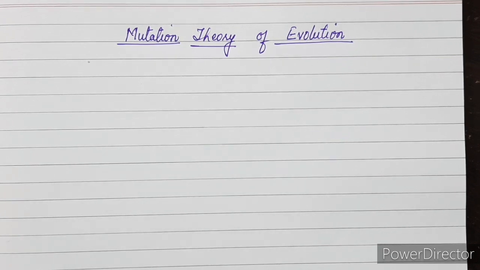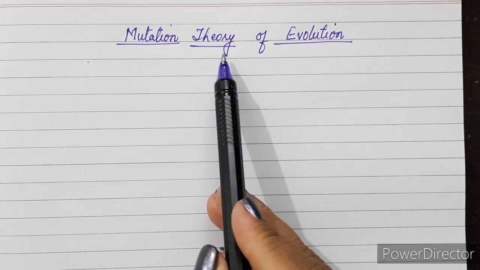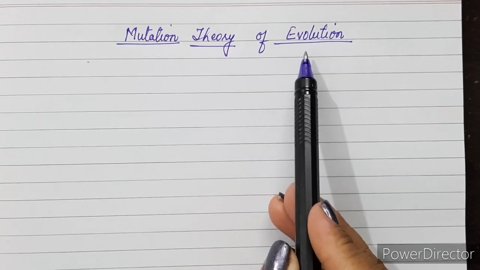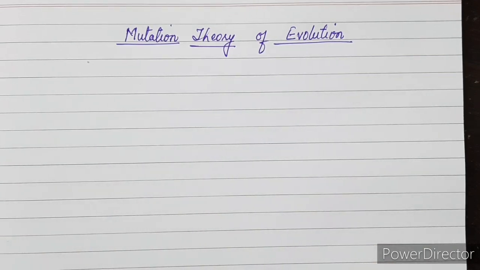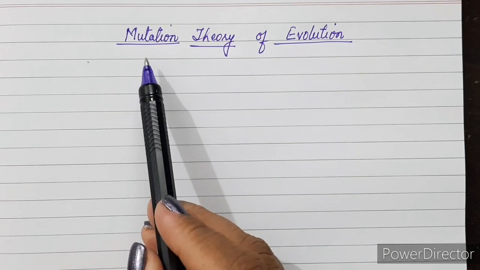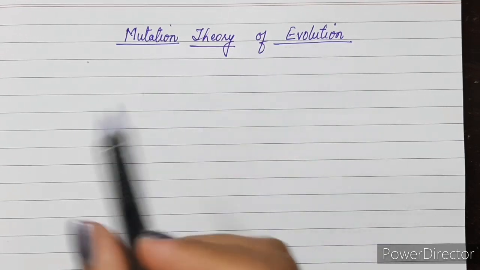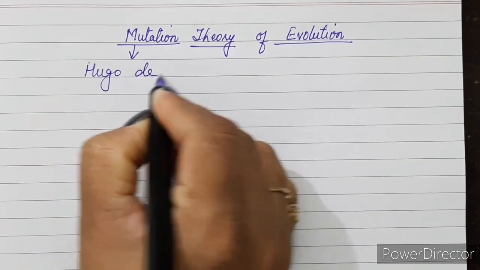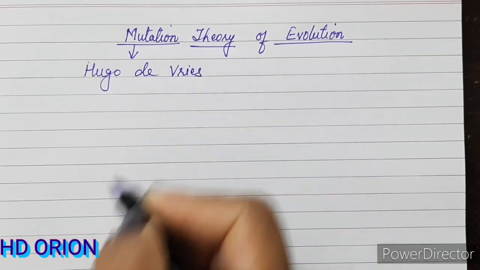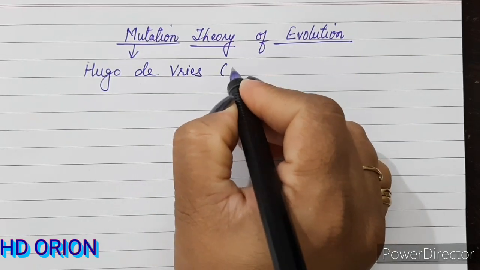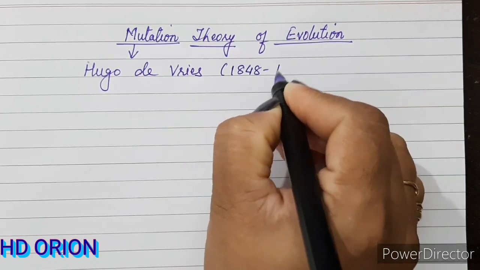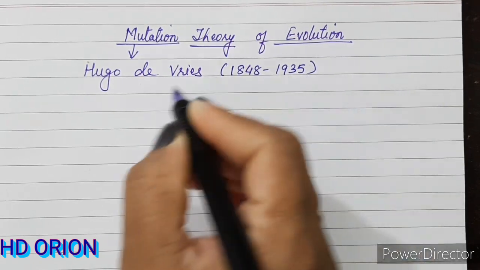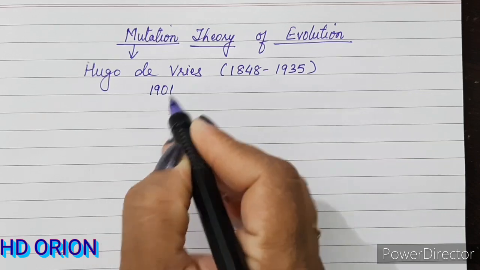Hello everyone. In this video lecture, we are going to study the mutation theory of evolution. We have already seen the two theories, the theory of Lamarck, the theory of inheritance of acquired characters, and Darwin's theory of natural selection. This is the third theory, the mutation theory of evolution. This was given by Hugo de Vries. His span was 1848 to 1935. He gave this theory in 1901.